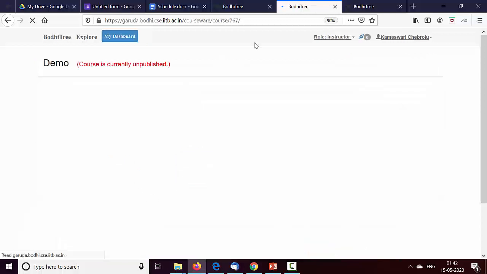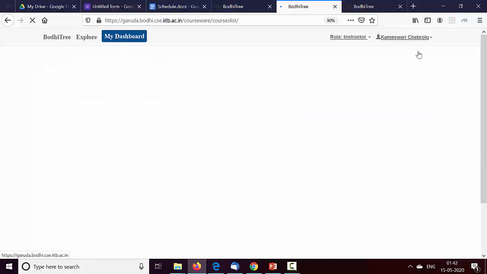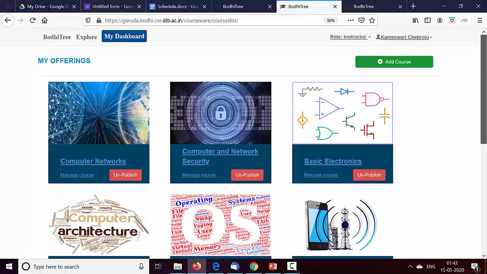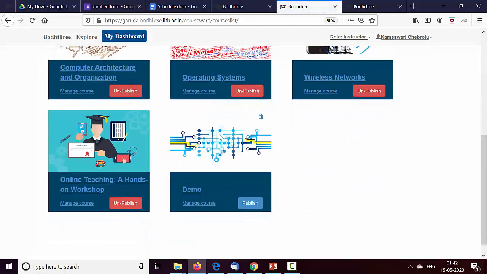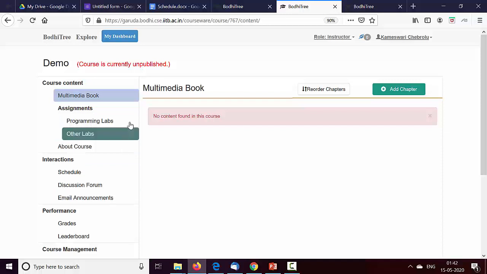Once I do it, I'm going to land into this interface. This is the multimedia book interface. But just so that you see how the course looks, I'll go back to My Dashboard again. And you can see that the course is here. This is the demo course. I'm going into the course now. We won't look at many of these. We will just focus on the multimedia book.